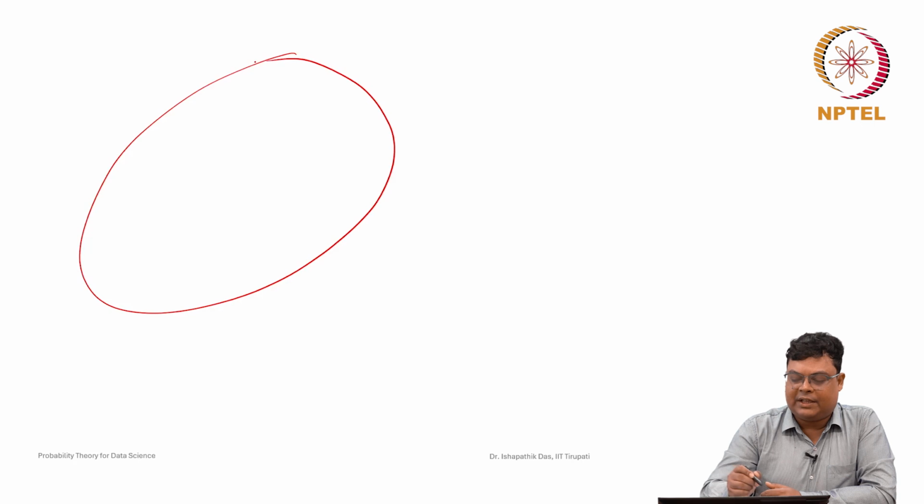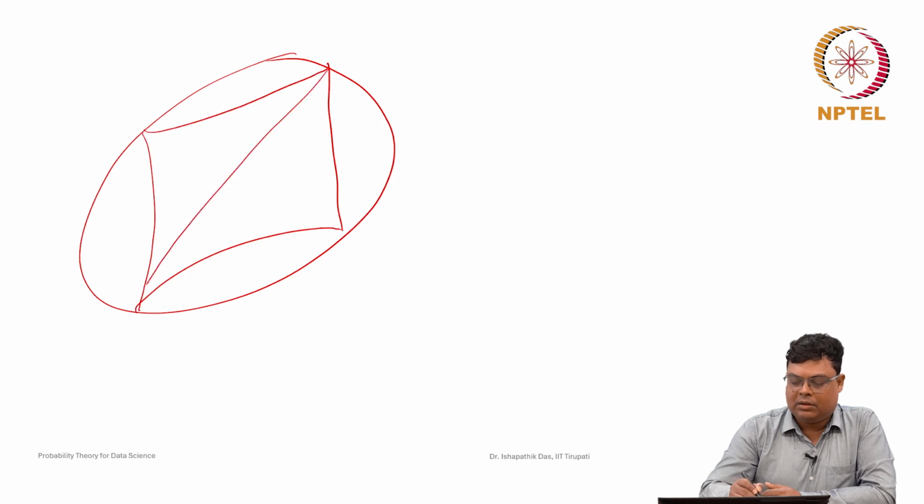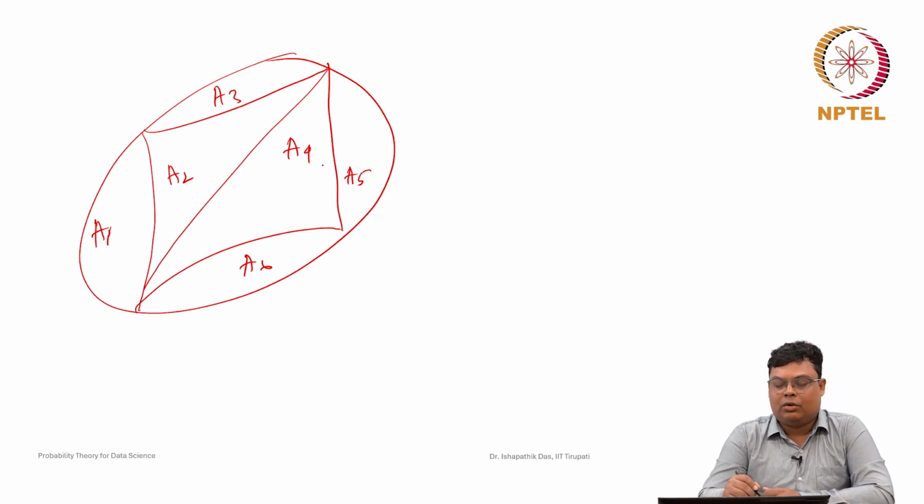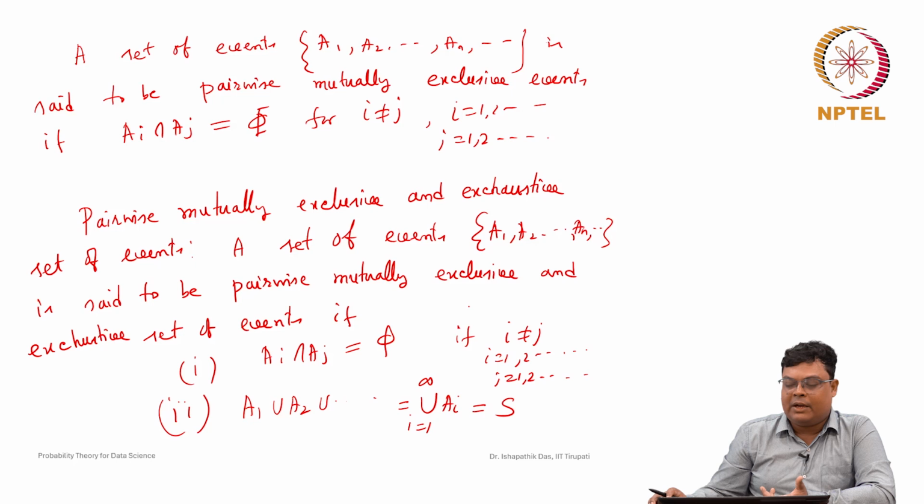So, suppose this is the S and you take a disjoint collection. This is A1, this is A2, A3, A4, A5, A6. They are pairwise mutually exclusive, and if you take the union of them, then this will be nothing but S. It may be countably infinite or some finite number of sets, two sets also.